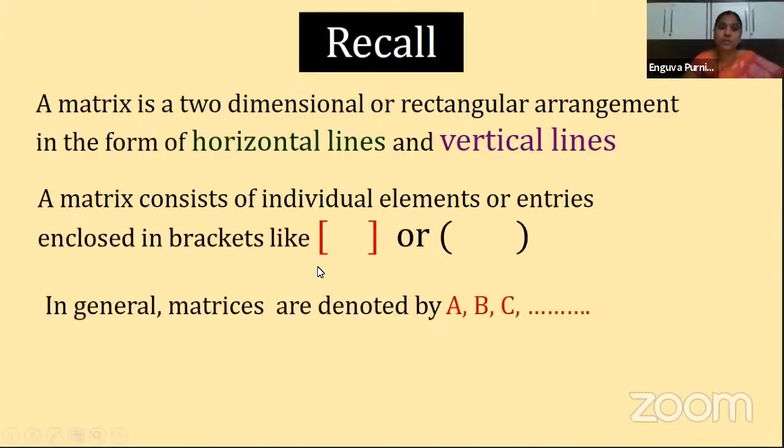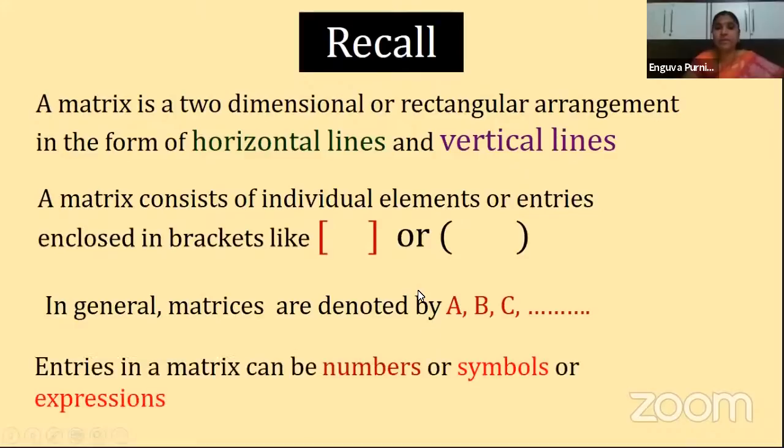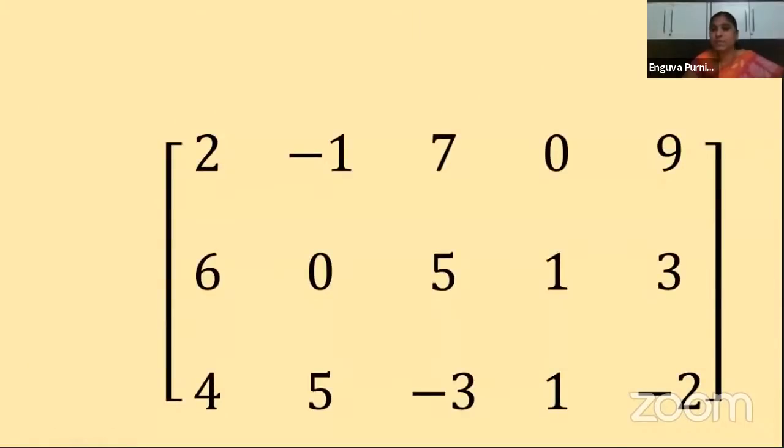Next, how do we write the elements in a matrix, and how do we denote them? Matrices are named by capital letters A, B, C, and so on. The elements within a matrix are given by numbers, symbols, and expressions. We can have anything as an element in the matrix; there is no restriction or condition on what can be an element. So this is an example of a matrix.